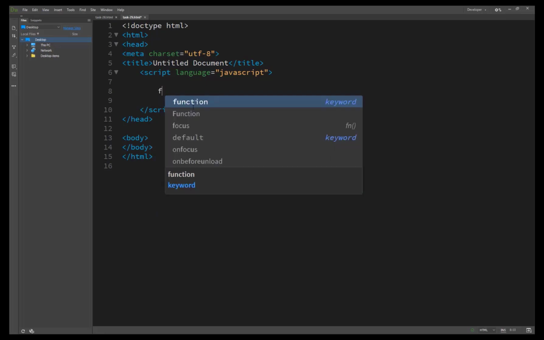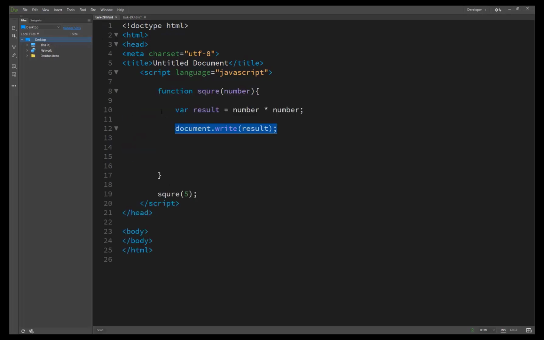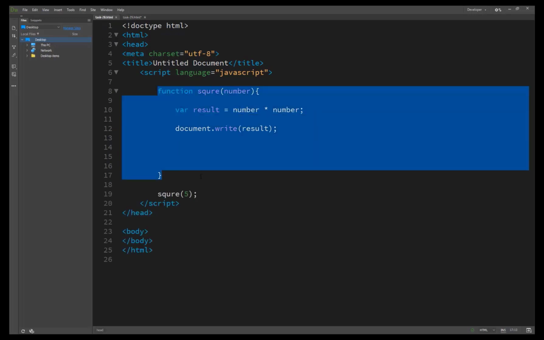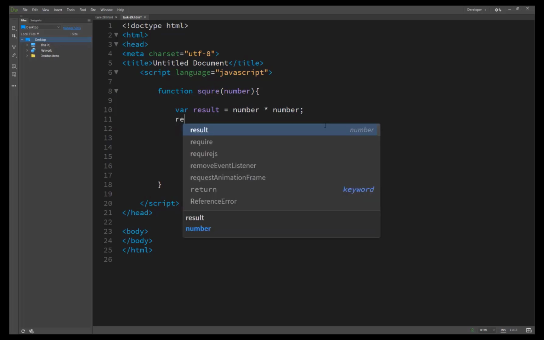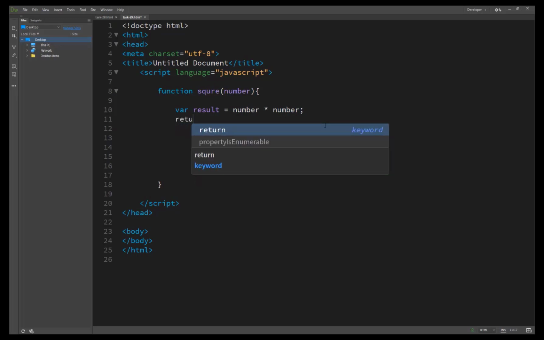We have copied the square function to save our time, but we removed the output line. Here everything is the same, the variable and the result, but we use our basic technique called return. What should be written?